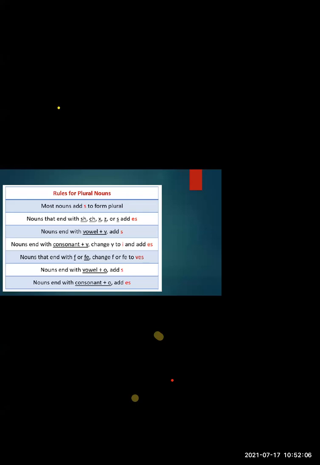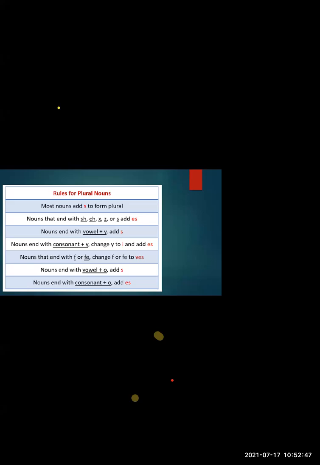For example, let me give you video, V-I-D-E-O. It has a vowel E, and it is ending with the letter O. So to make it a plural form, which letter do we add? The letter we add is S. Okay, wait, who said book? How can book be? K is not a vowel, K is a consonant. Here we are talking about vowels only. First I gave the example of video, then we can take the example of radio, R-A-D-I-O. To make it a plural form, we just add the letter S to it.